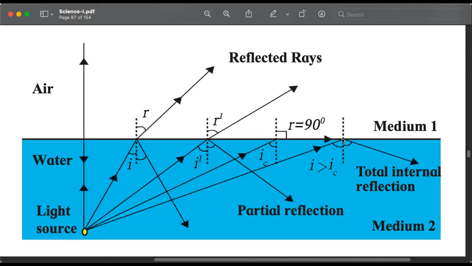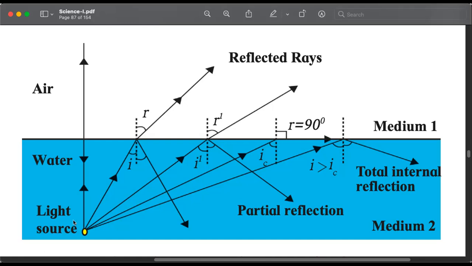Now imagine a source of light. Either a torch is burning below, some light is on, and we are trying to see something which is inside the water. We will be able to see something inside the water only when light reflects from it or light emits from it and comes to us. There is no exception to how we see. We can see something if and only if some light comes from that object and reaches us.